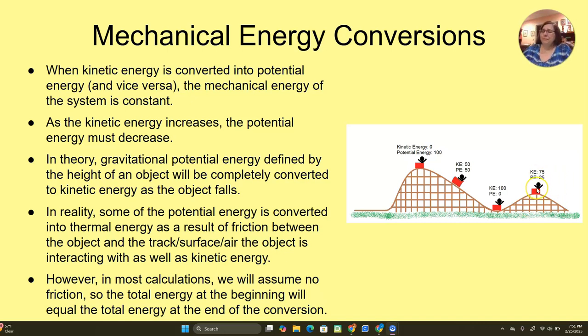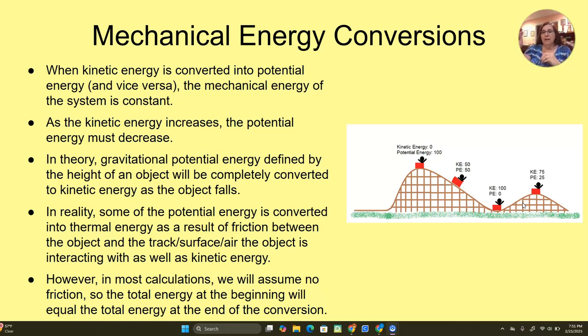That allows them to regain some of their potential energy. But that means as they get closer to the top of that hill, their speed goes down. So the higher they get, the slower they go.